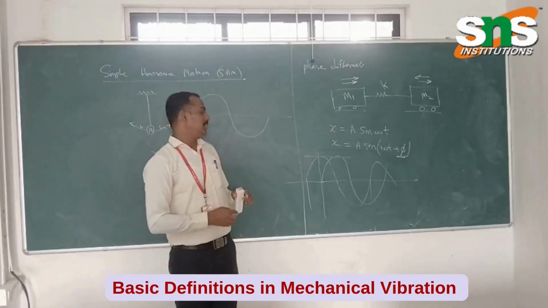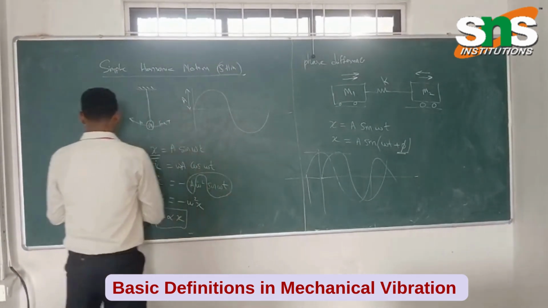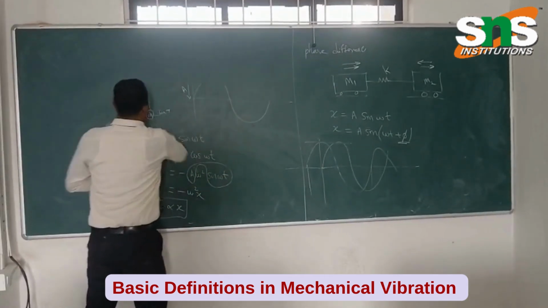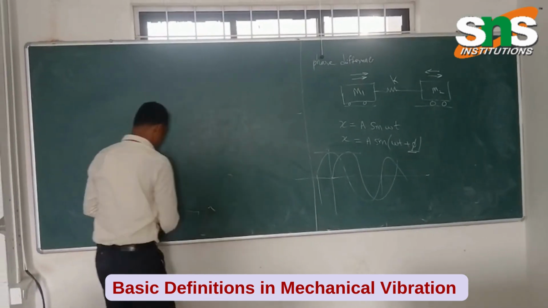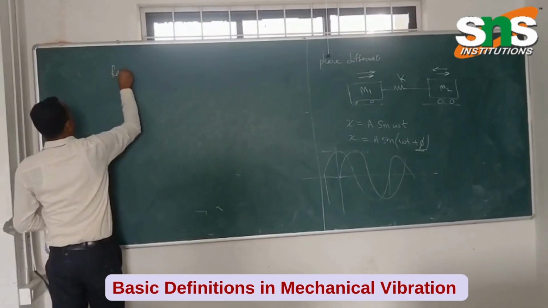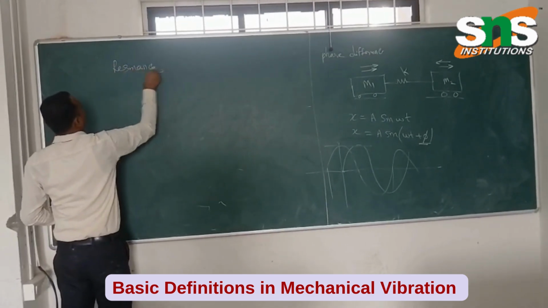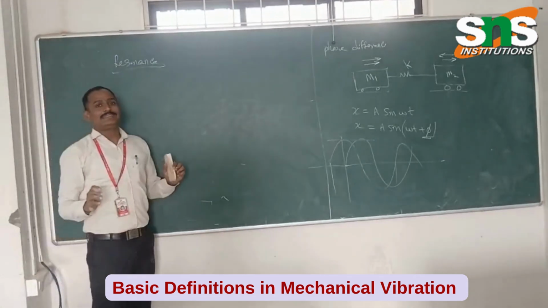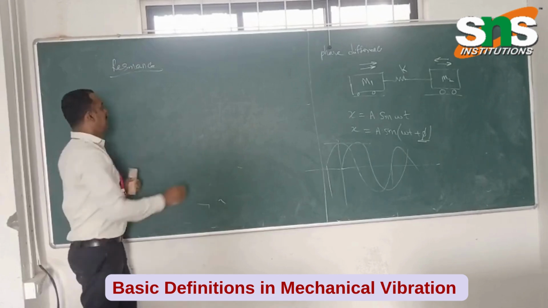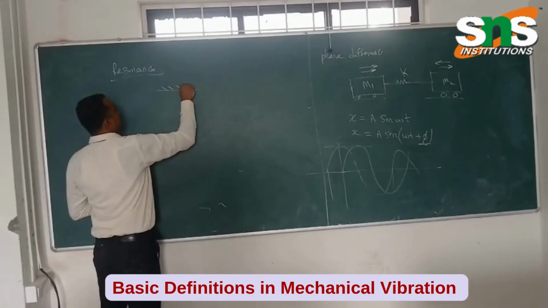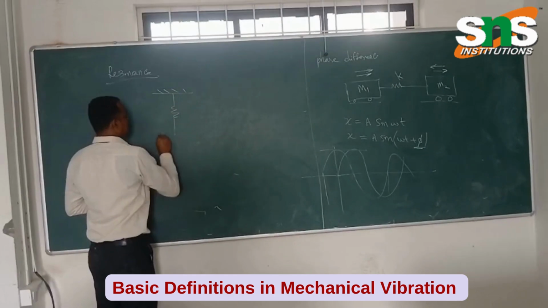Right? Next, coming to resonance. The next definition is resonance. Any system has its own natural frequency. Let us take a spring mass system.